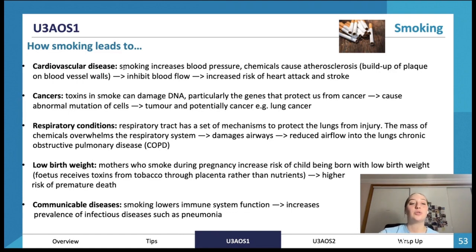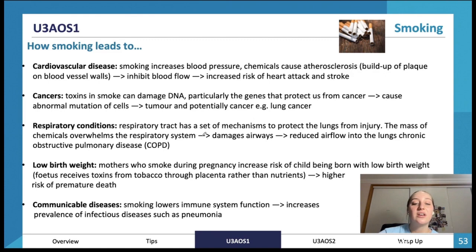So cardiovascular disease, smoking increases blood pressure. The chemicals cause atherosclerosis, which is a buildup of plaque on our blood vessel walls, which makes it harder for the blood to get past, which increases our risk of heart attack and strokes. Cancer, so the toxins in smoke can damage DNA. Some of this DNA is used to protect us from cancer. So this can cause abnormal mutation of cells, and the tumor can potentially be cancerous and cause lung cancer.